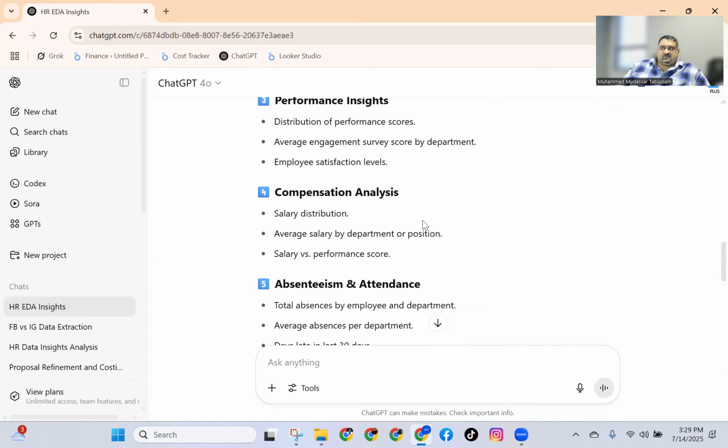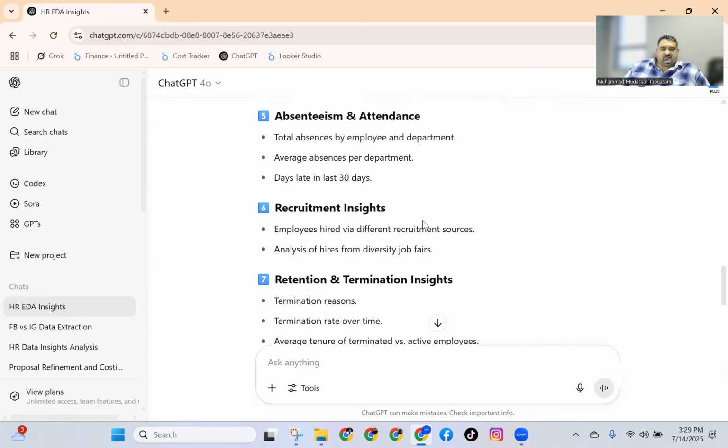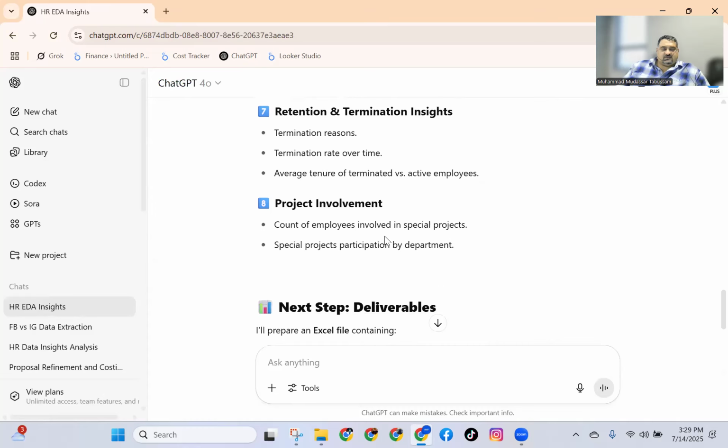It has read the columns, understood the data, and is now telling me what I can get out of these. See, a lot of analytics that even as a human I cannot tell whether I should be making or not. So the most important part is you don't need to put in effort on what you want. We are always waiting for someone who comes and gives us some insights from our data and recommends what we should do.